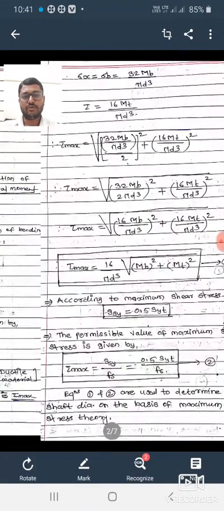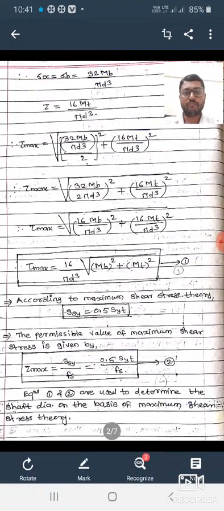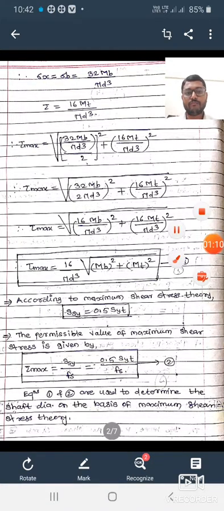For maximum shear stress theory, it is mandatory that the material should be ductile. So we have the equation tau max equal to under root of (sigma x by 2) whole square plus tau square. Here sigma x is nothing but normal stress. Next, sigma x, the normal stress, equal to bending stress, is given by 32 MB upon pi d cube.